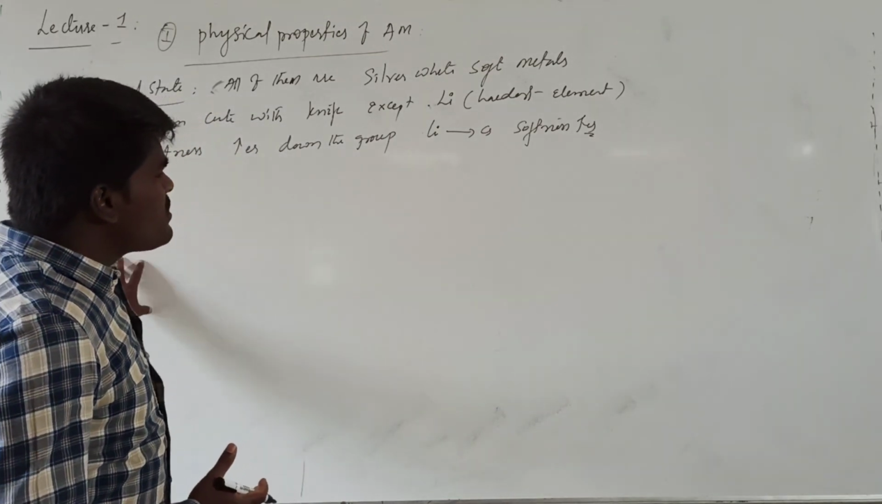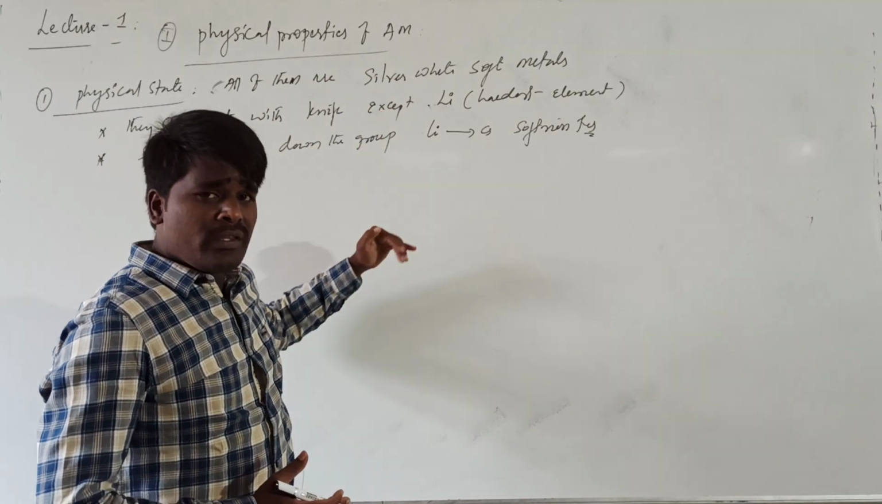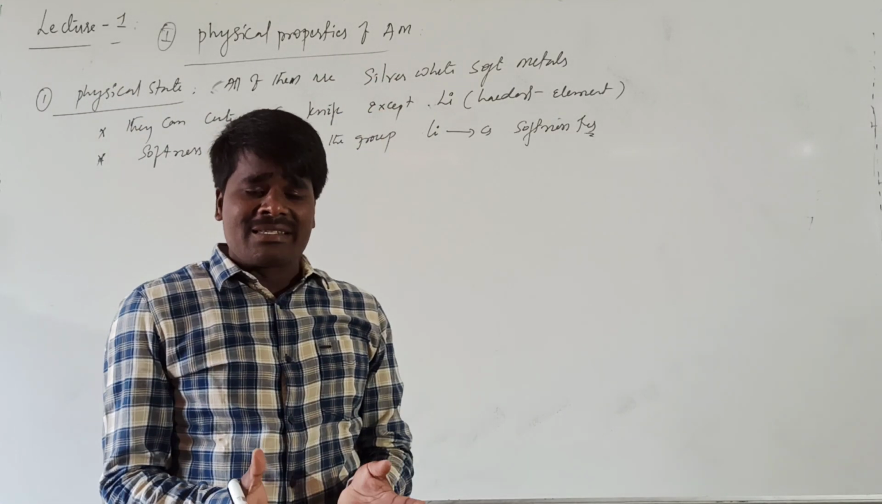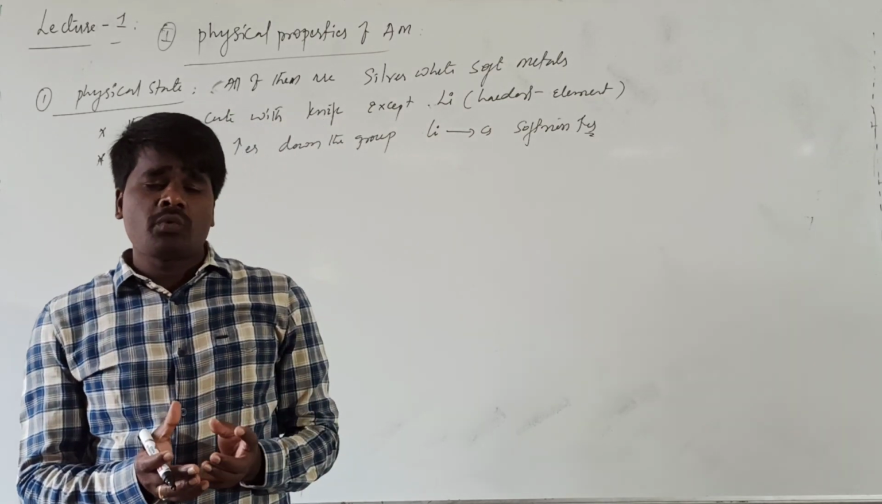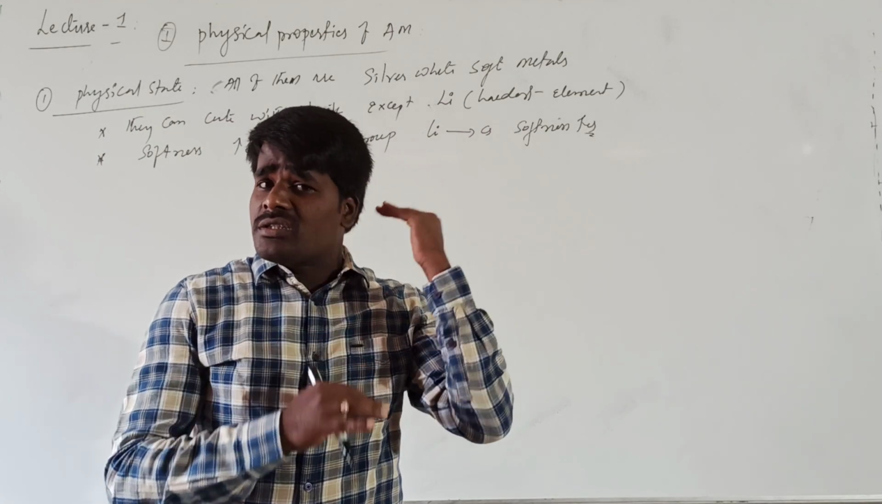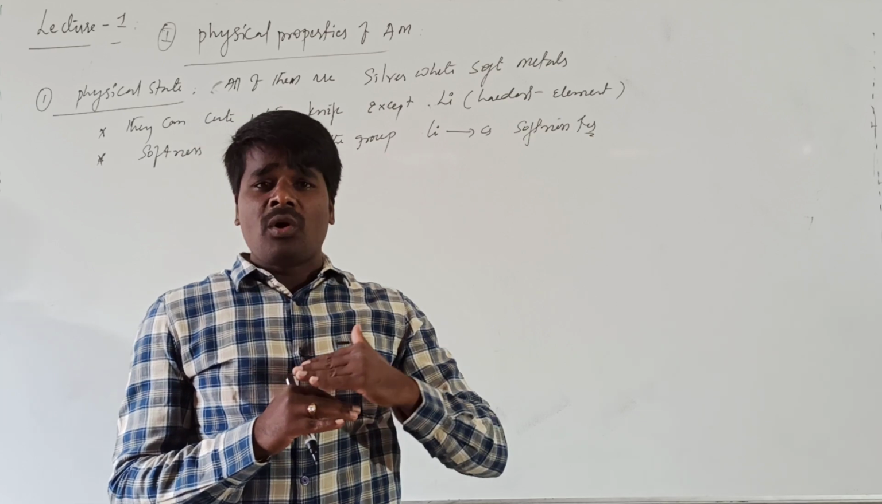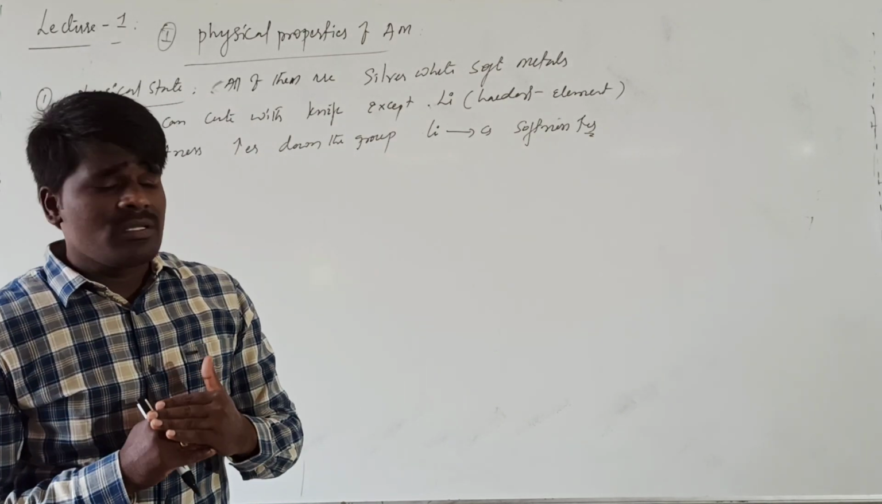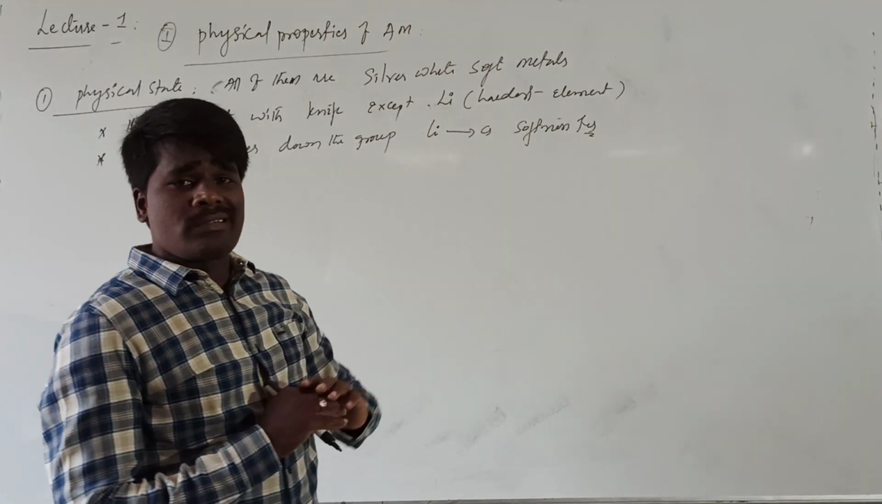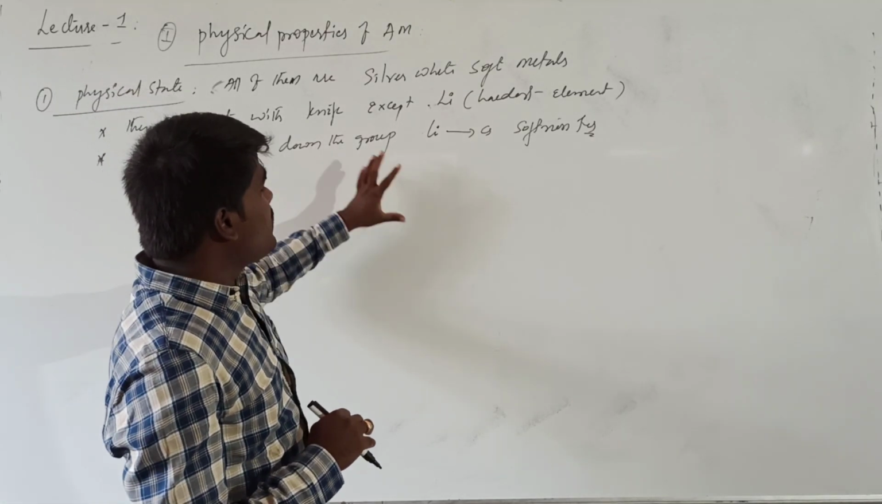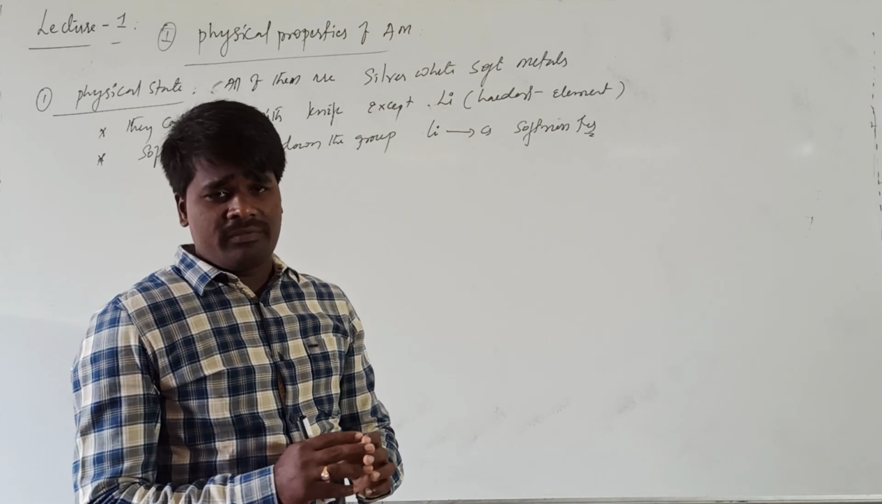Moreover, what happens when you move top to bottom in the group? Atomic size increases. Due to the increase in atomic size, metallic bond strength decreases, and the softness increases. Apart from lithium, all the remaining elements can be cut with a knife.